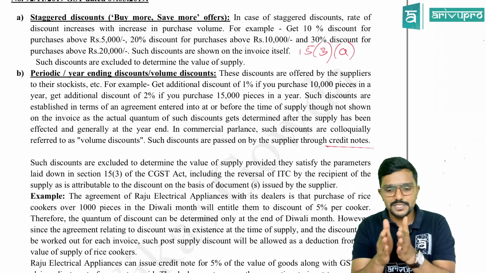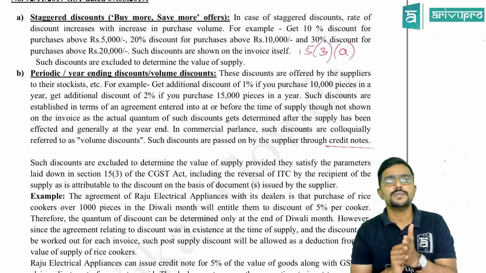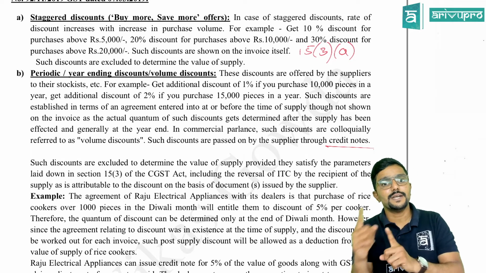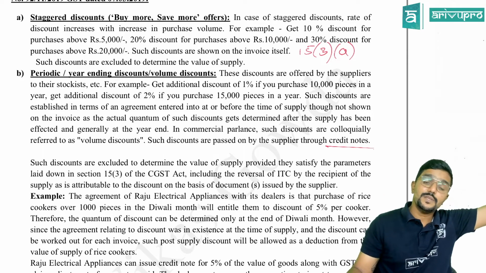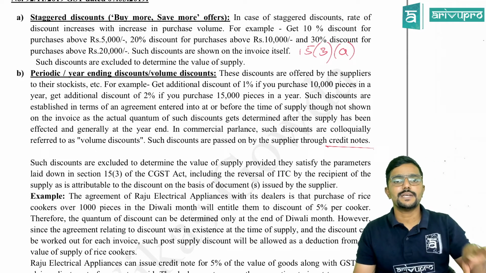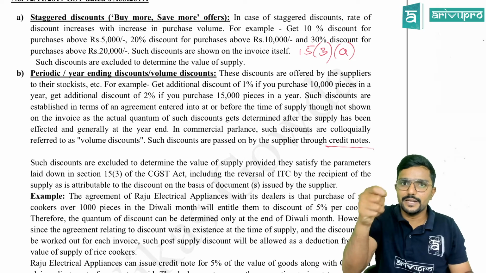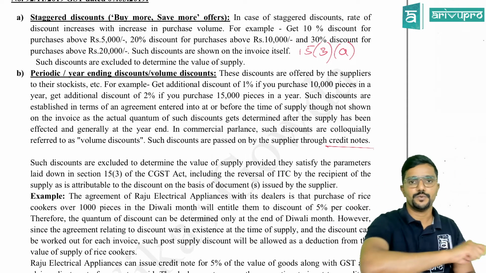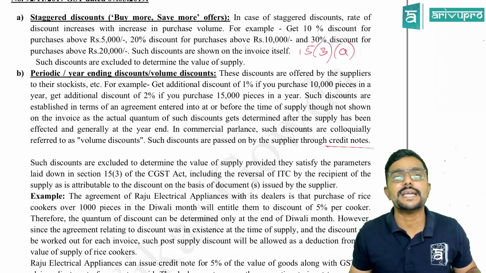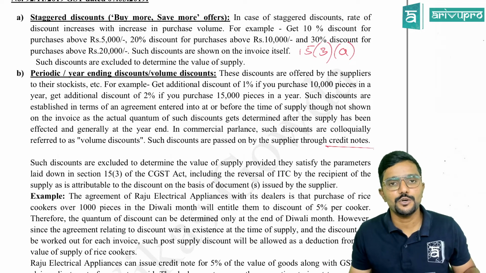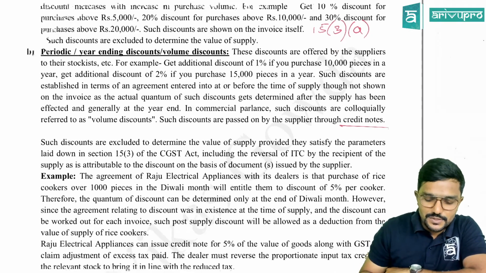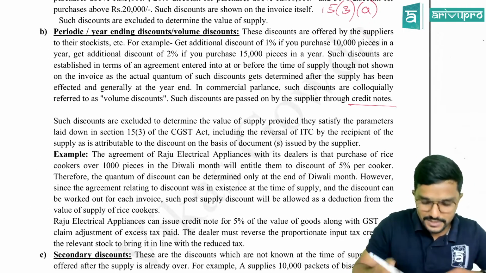But once your purchases during the year crosses 10,000, you are eligible for 1% additional discount. So that 1% additional discount will be given from the first purchase. So in that case, for whatever discount I will give with respect to which the supply is already made and invoice is already issued, what do I issue for you? Credit note. I will issue credit note for you. Clear? Yes, sir. So this discount is covered under which section, guys? 15.3B.